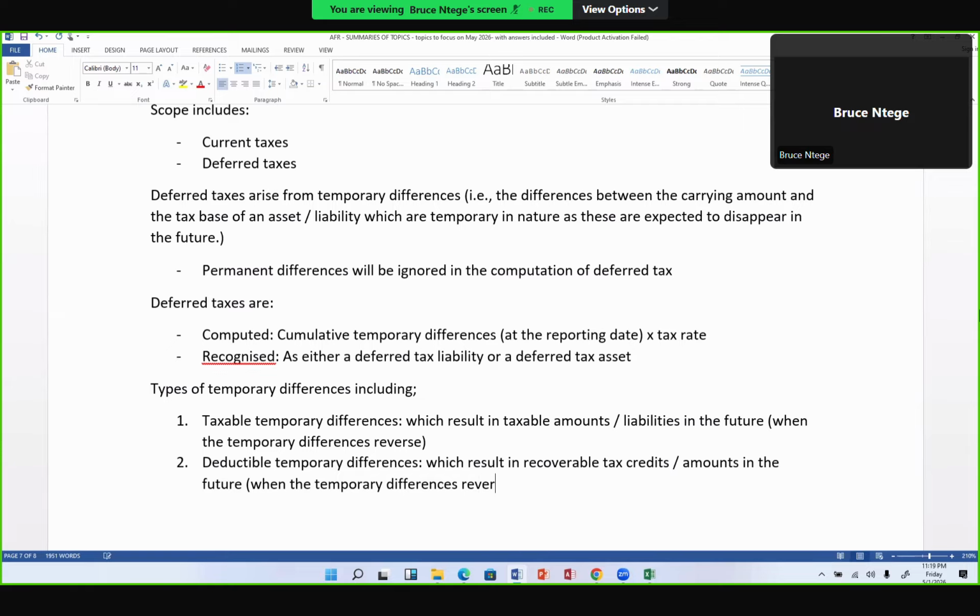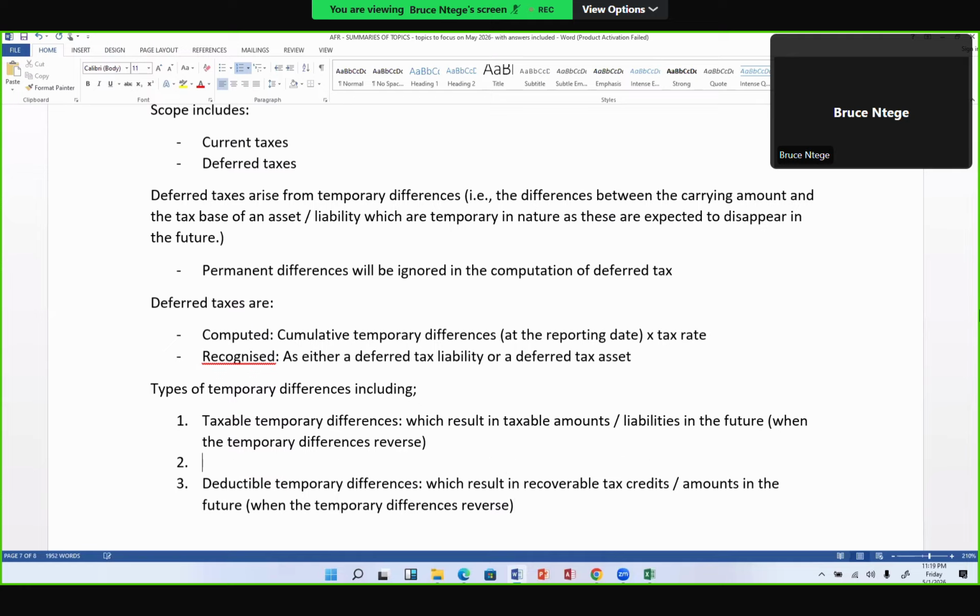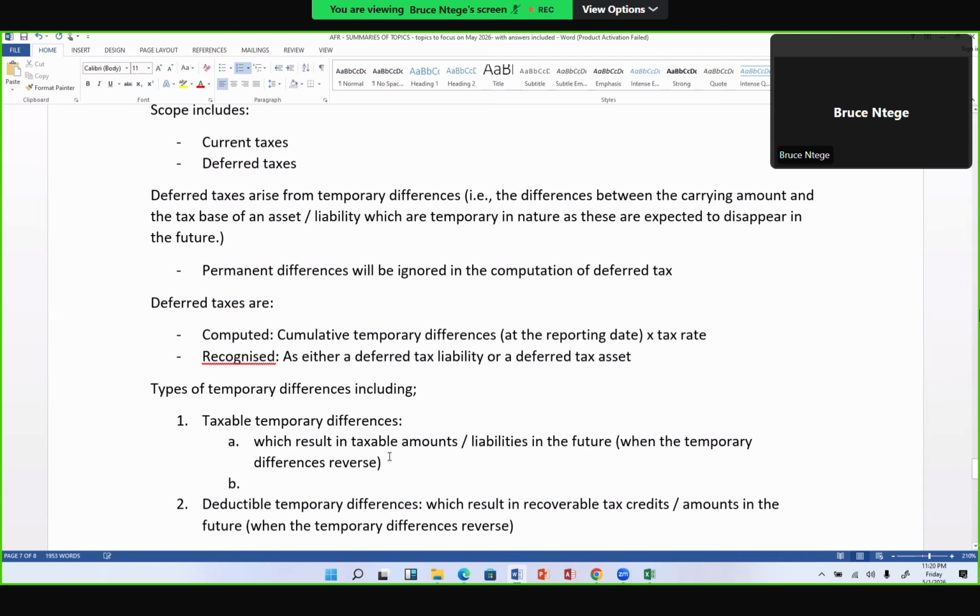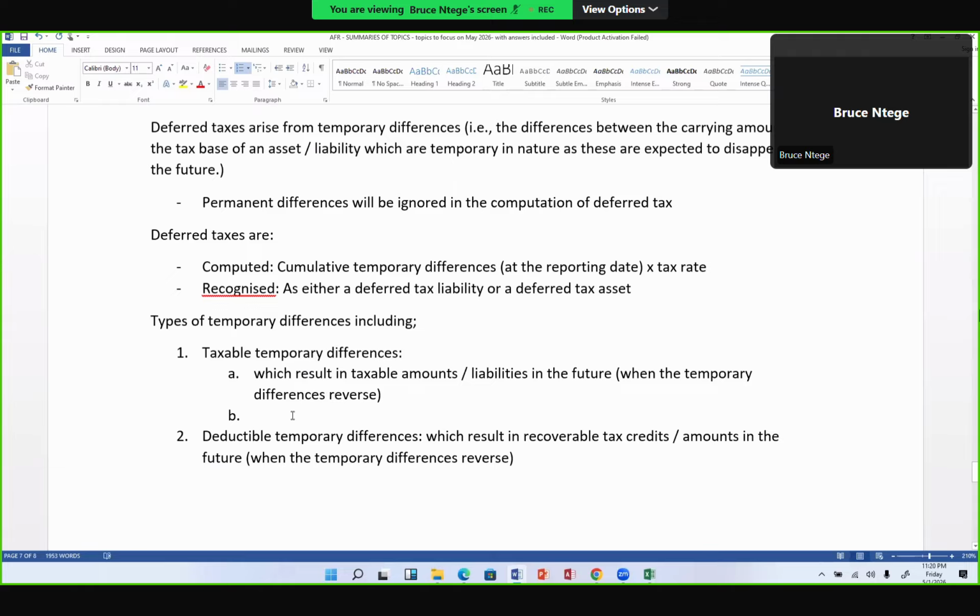Okay, so when we talk about a taxable temporary difference, ideally we're talking of a situation where we shall have a deferred tax liability. So this will result in a deferred tax liability, which is presented in the non-current liabilities.